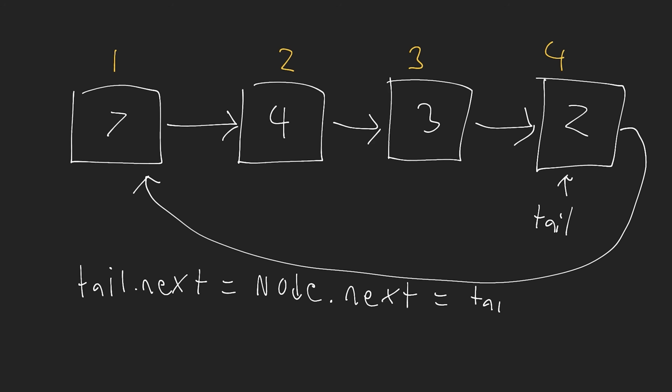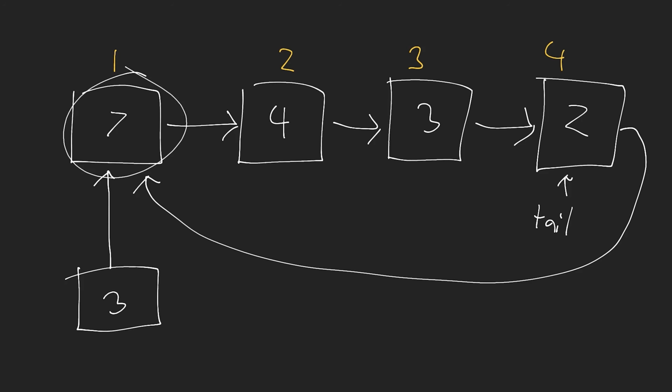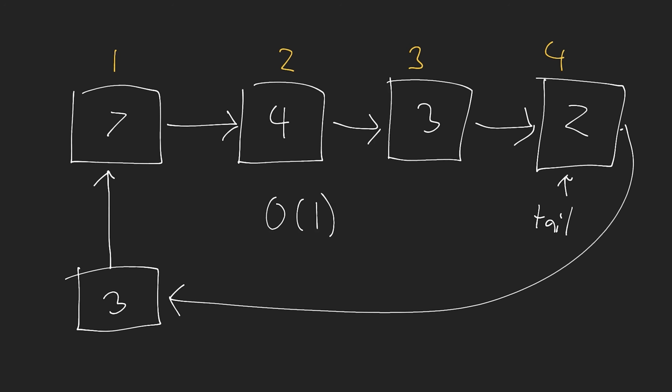Now, pretty much the same thing applies if we want to do this at the front of the linked list. It's going to be a very similar type of operation. I'm going to create a new node here. I'm going to set this new node's next property to be equal to whatever the tail.next property is. Then I'm going to take this pointer from my tail and I'm simply going to change that to be equal to my new node. Now I've just added an element at the front of my singly linked list in constant time. So when we add this circular property, again, we get this constant time insertion and deletion at the beginning and the end of our linked list.